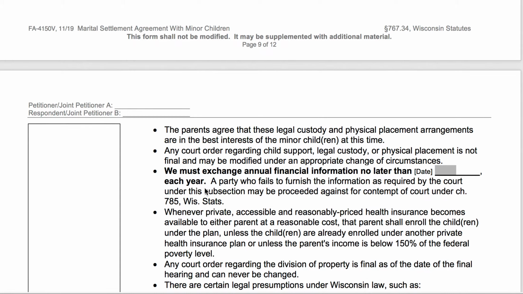The first one here is, it is presumed that you guys are going to exchange financial information every year. I don't know how many people actually do this, but we're going to put a date by which you are supposed to. So here, a lot of people will put tax time, 04/15, but it can be any date that you want it to be. It can be the first of the year, the end of the year. It can be your birthdays or holidays or any day in May. It can be any date that you want to put here. So you're going to put a date on that line.